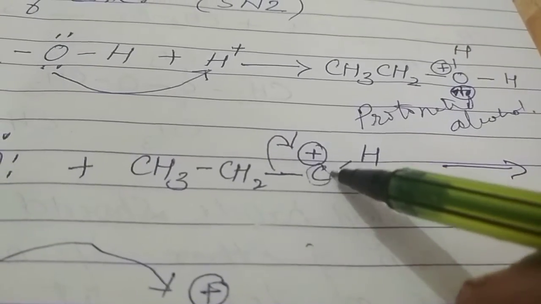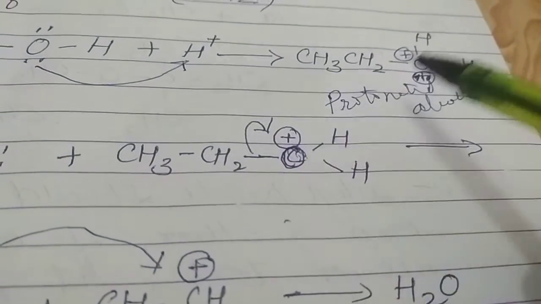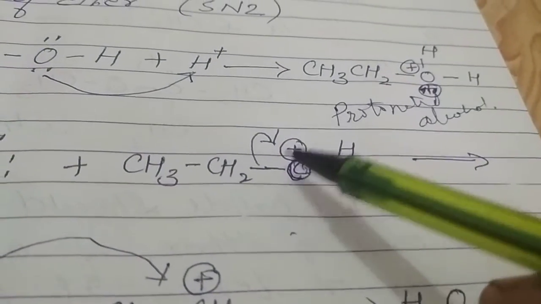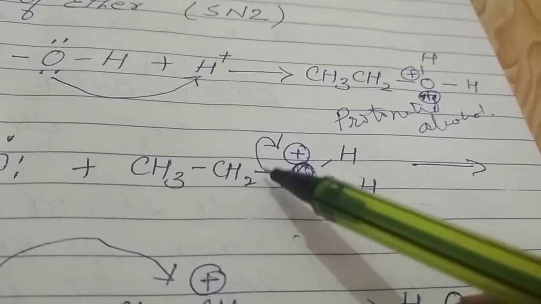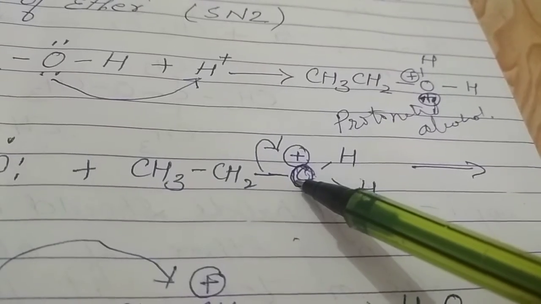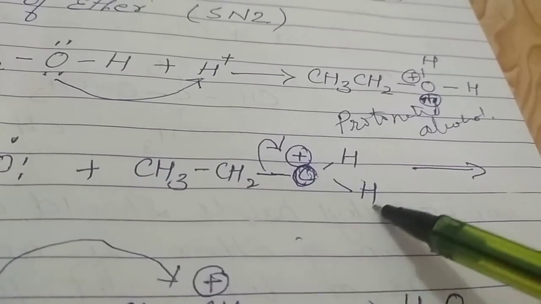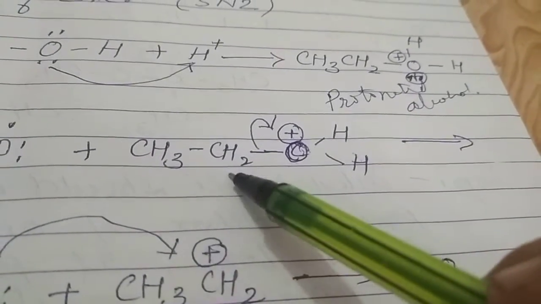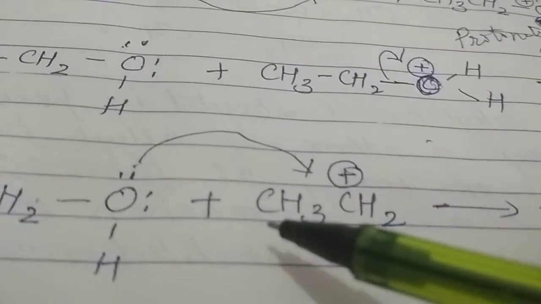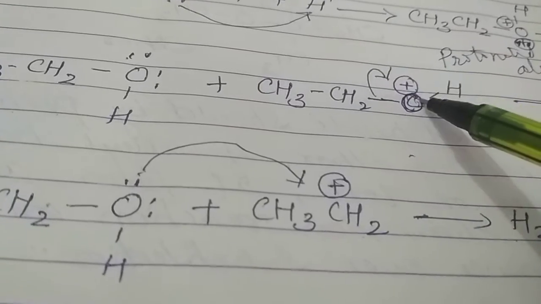Okay, children, here by mistake it is written carbon. Actually, it is oxygen here. So now oxygen is carrying the positive charge. So this positive charge needs some electron to get stabilized. And it takes the electron from the bond between carbon and oxygen. As soon as it takes the electron from it, this water molecule becomes free. This takes the electron and gets discharged and is removed. Now what is left behind? You get a carbocation. That means we now have this CH3, CH2 with a positive charge, as the electron has moved from this bond to the oxygen.